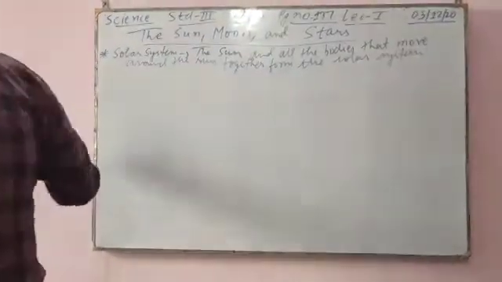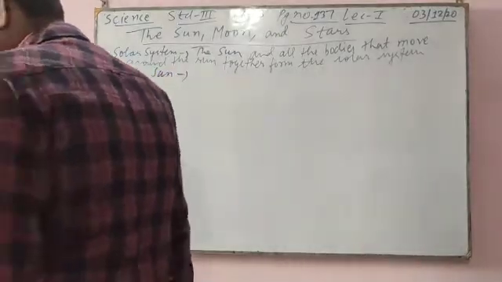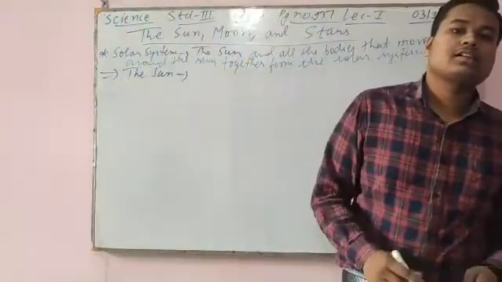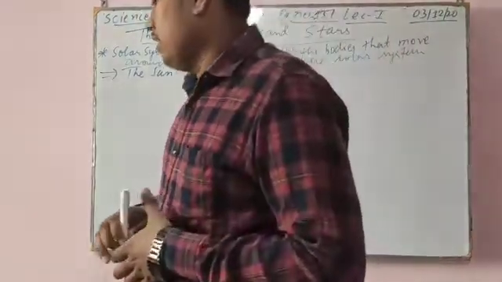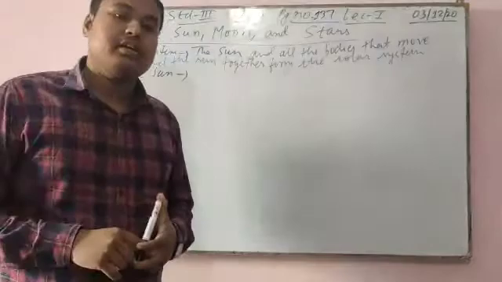So first we'll see the sun. The sun is a star, and it is made of very hot gases. It gives us light and heat.